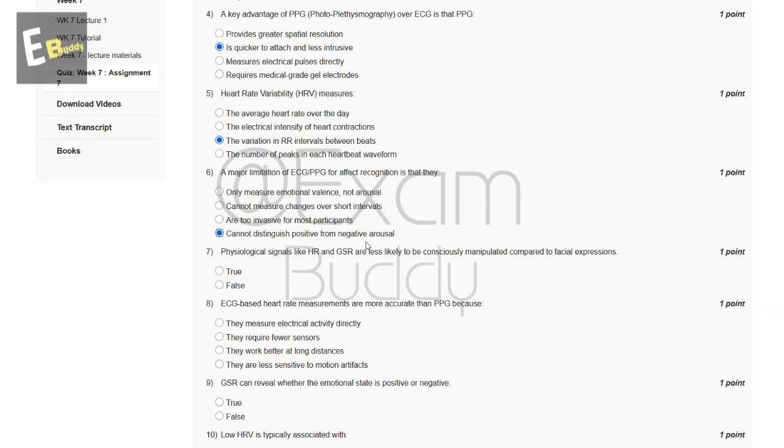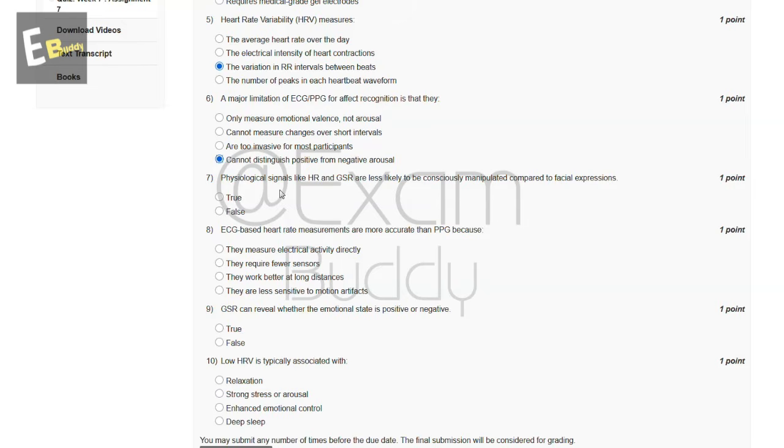And now let's go to our question number 7. Physiological signals like HR and GSR are less likely to be consciously manipulated compared to facial expressions. True or false? So the answer of our seventh question is true.